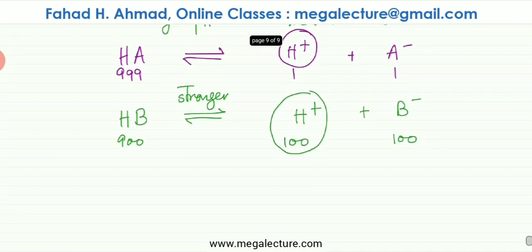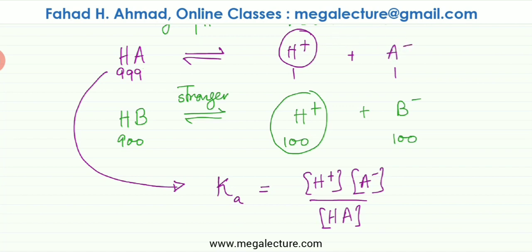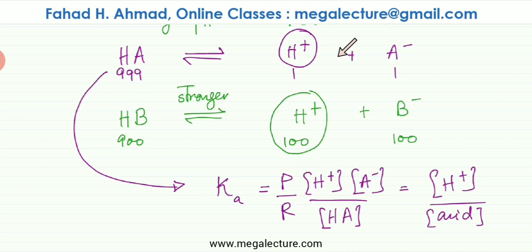Instead, what is a good measure is the equilibrium constant, or Kc. For example, for this reaction, the Kc is known as Ka, or the dissociation constant. It's products over reactants, H+ concentration times A- concentration. These are my products, divided by the reactants, which is the acid. Because these two ions are going to have exactly the same concentration, this is usually written as H+ squared divided by the acid concentration. HA is your acid. Now this ratio, which is roughly products over reactants: you have more dissociation, the ratio would be higher. You have less dissociation, the ratio is going to be lower.